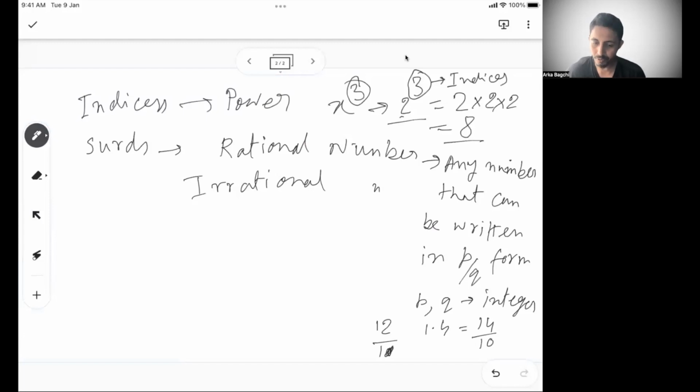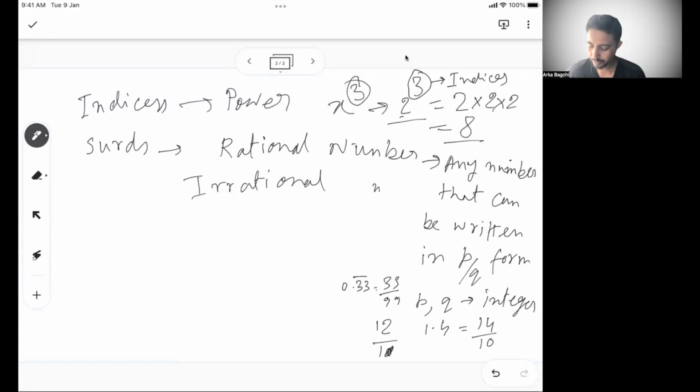But think of a number. If I write 0.33 bar, that means it keeps getting repeated. To simplify that, we can write it as 33 by 99, but this is not the exact one.